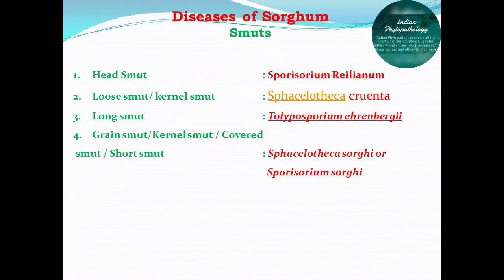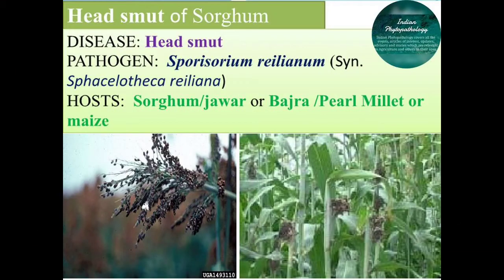Now we will study each and every smut in detail. In that, first is head smut. Causal organism Sporothorium rilinum, and the hosts required for head smut are sorghum, jowar, bajra, that is millet, and maize. That means it is a common type of smut that occurs in cereal crops.